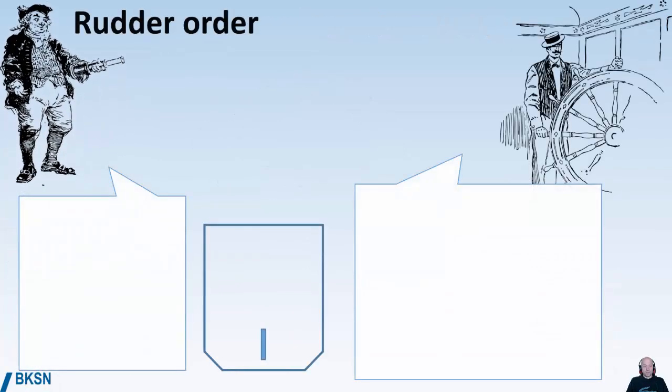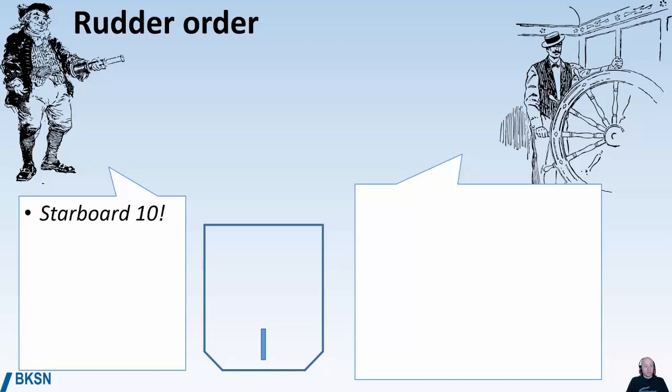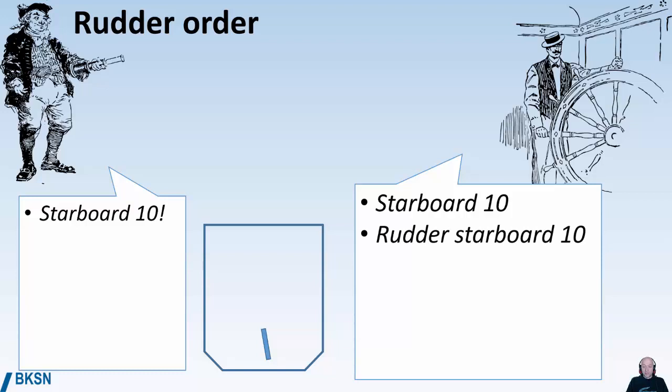Rudder orders. We start out, the captain says starboard 10, and this means that the helmsman should put the wheel over to starboard 10. The helmsman immediately replies starboard 10, then he turns the rudder over until it's at starboard 10 degrees. Rudder at starboard 10, that's good. The captain